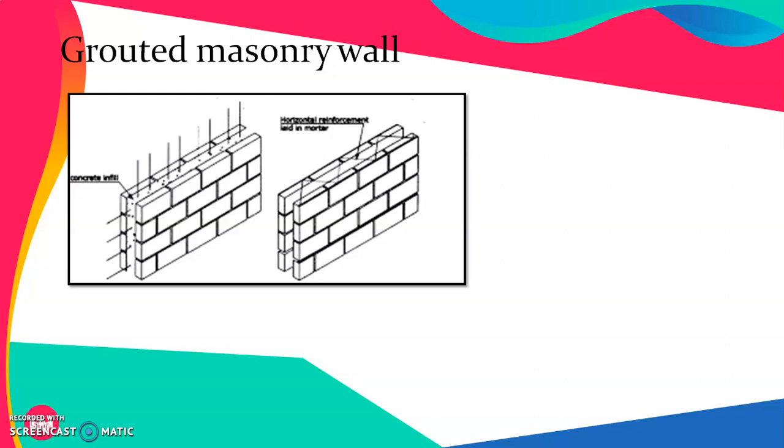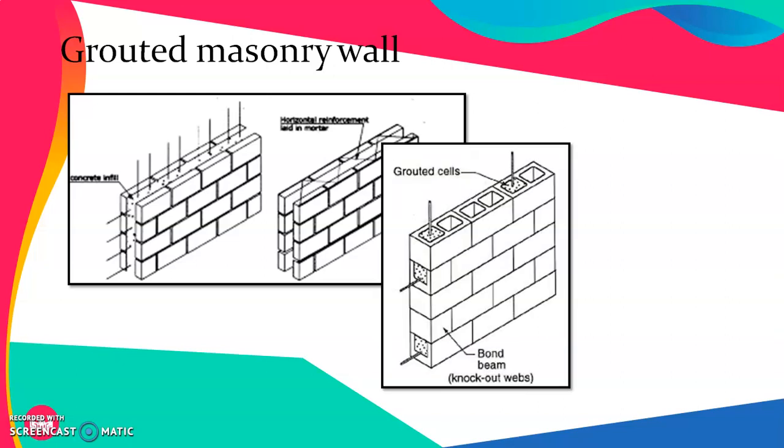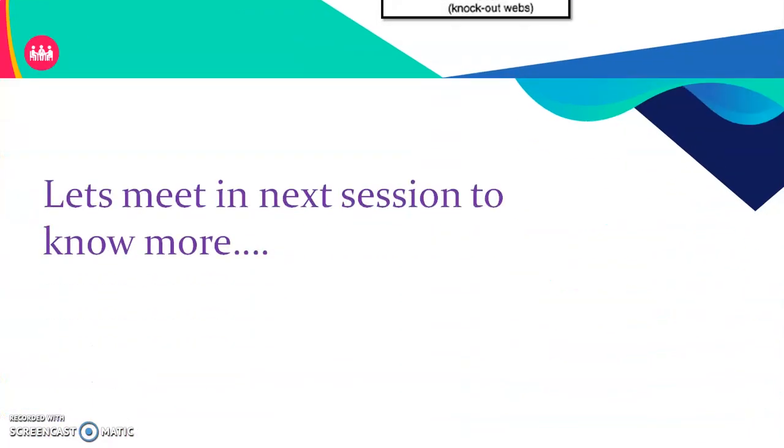In the second case, we can see that horizontal reinforcement can be used so that these two external parts can be connected. This shows the grouted cells in which we use bond beams or hollow blocks.